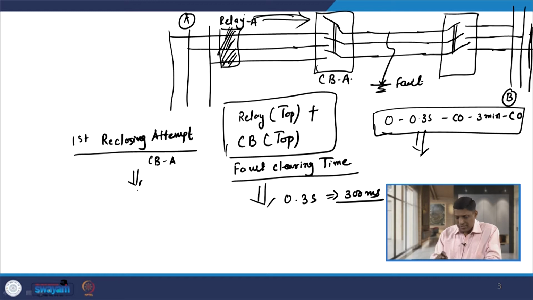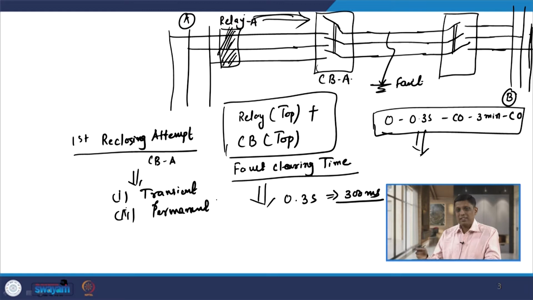Once this is done, there are two possibilities: one is that the fault is transient in nature, and the other is that the fault is permanent in nature. If the fault is transient in nature, it will automatically die out, so the breaker remains in closed condition.